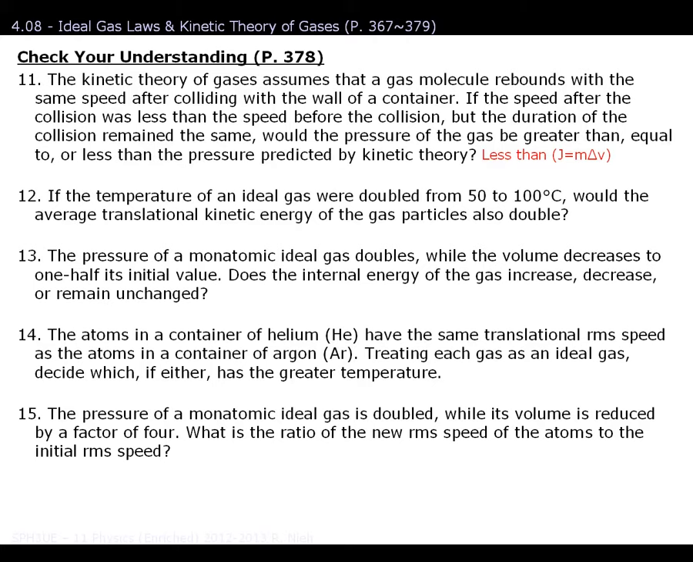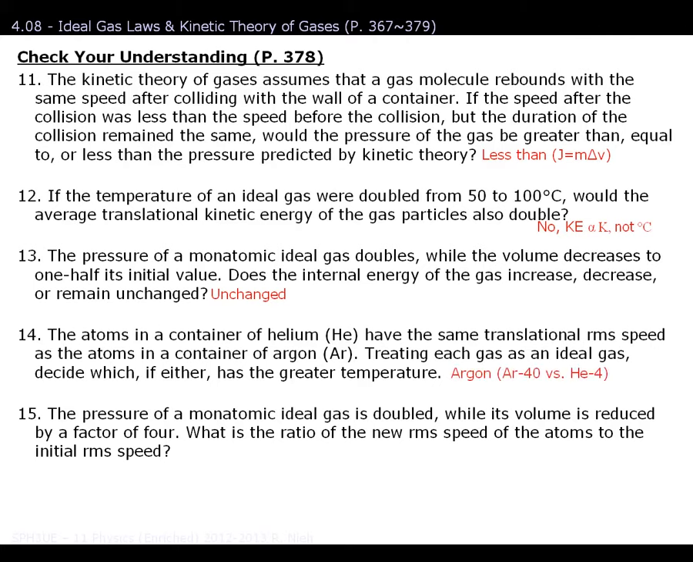The answer to question number 12 is no, because you need to measure the kinetic energy relative to temperature in Kelvin, not in degrees Celsius. So in this case over here, you need to add 273 to 50 and 273 to 100 to properly solve for this problem. Now on the other hand, if it did double from 50 Kelvin to 100 Kelvin, then yes, this statement would have been correct. Number 13, the answer is unchanged. Both of those cancel each other out.